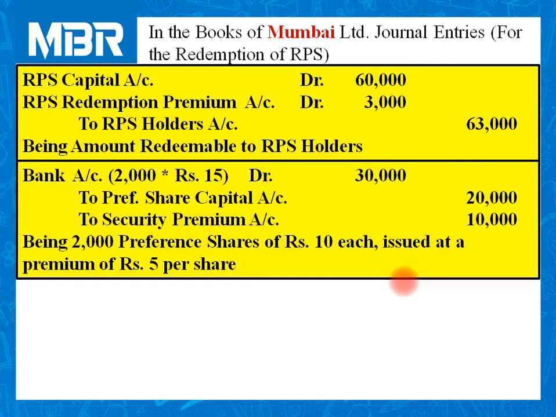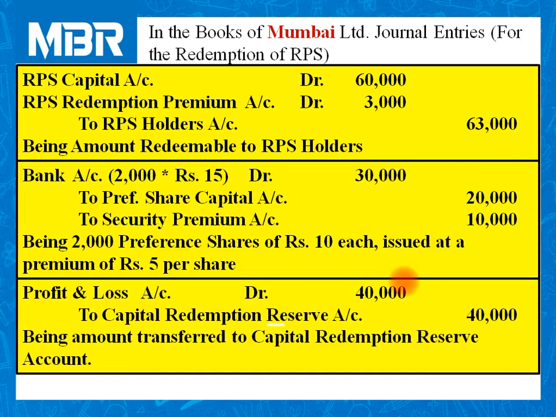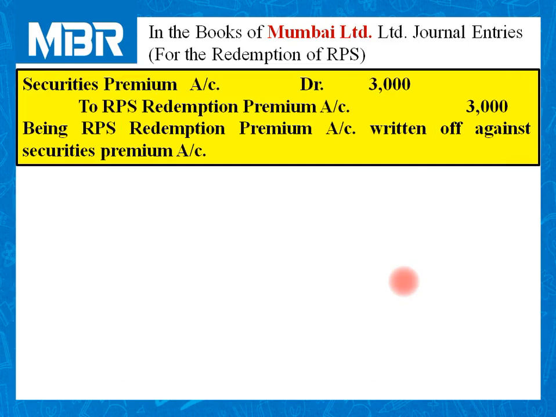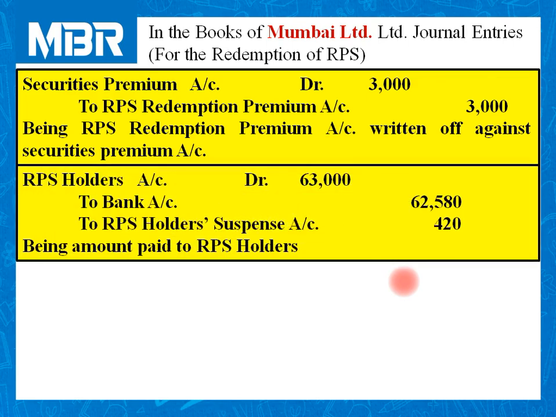Then we have passed the entry for the new issue of securities. Then the amount transferred from profit and loss account to capital redemption reserve account. Then the securities premium account is utilized to adjust the RPS redemption premium.